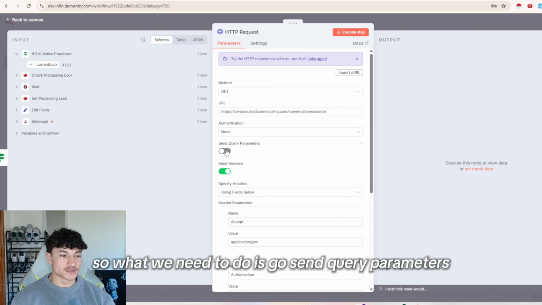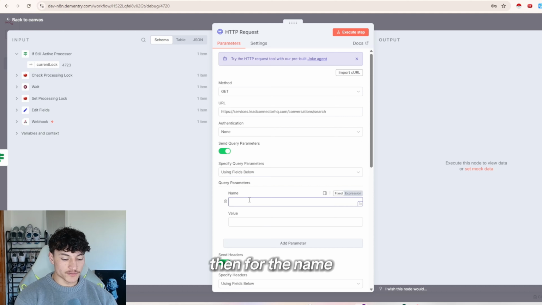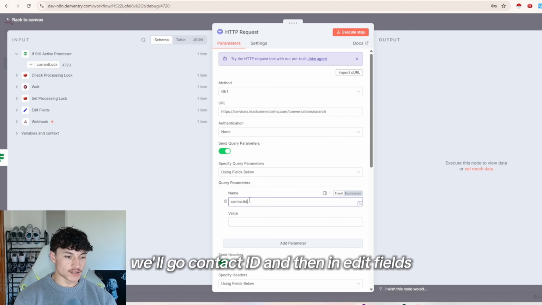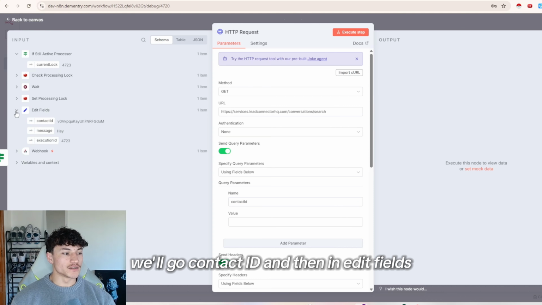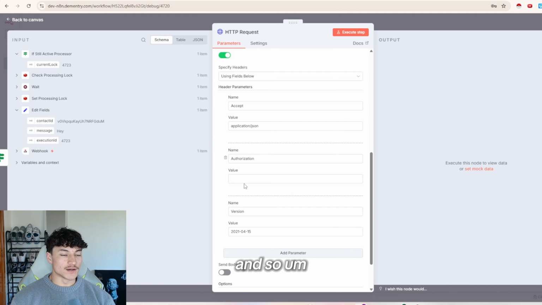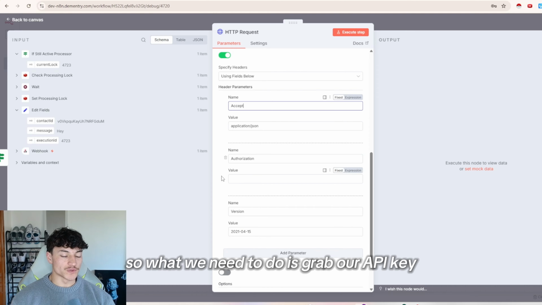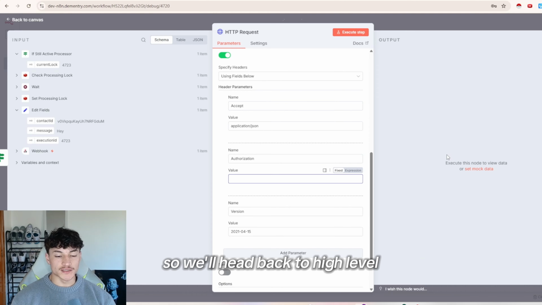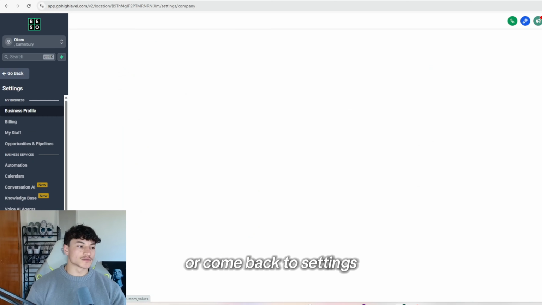So what we need to do is go send query parameters. And then for the name, we'll go contact ID. And then in edit fields, grab that same contact ID and put it in the value. And so we've already got these headers. So what we need to do is grab our API key. So we'll head back to high level or come back to settings.